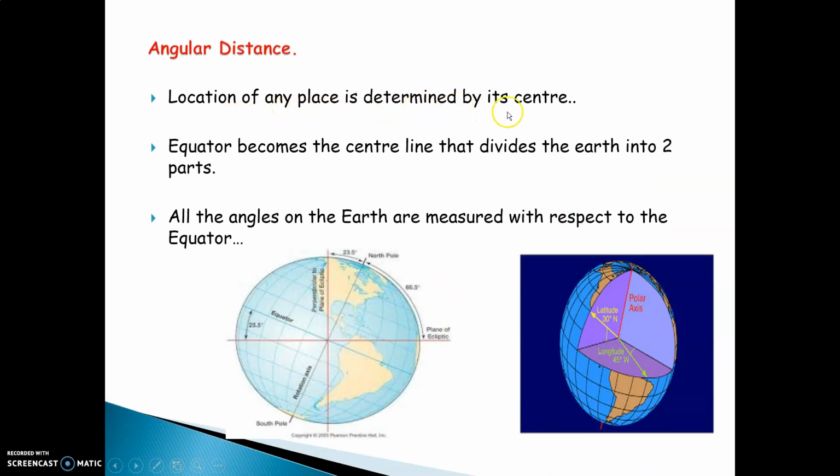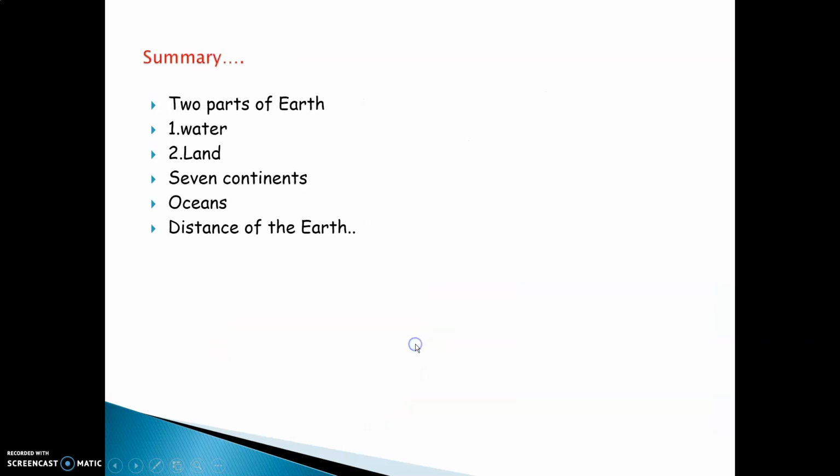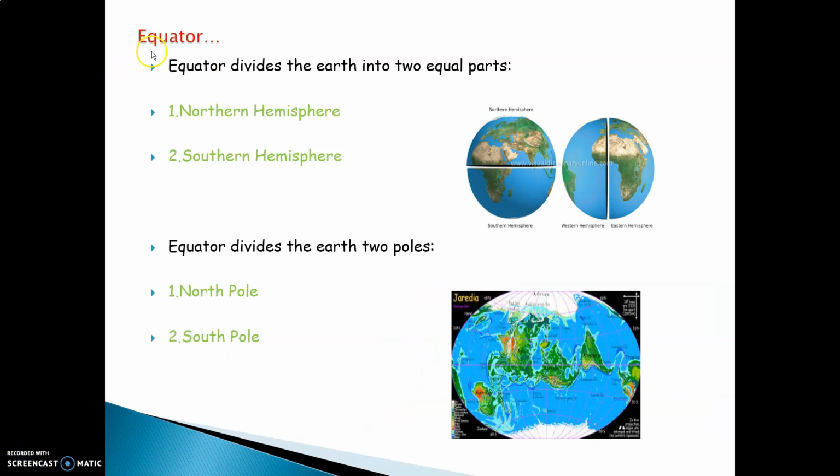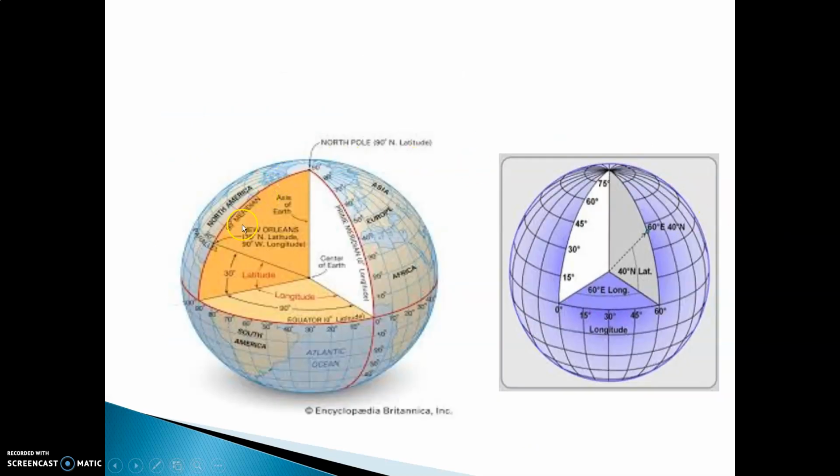The location of any place is determined from the center. So from the center of the earth, we locate the various places on the earth. From the center we derive the various directions: north, west, south and east. The equator divides the earth into 2 equal parts, the Northern Hemisphere and the Southern Hemisphere, and the 2 poles are the North Pole and the South Pole. This is how the earth looks.